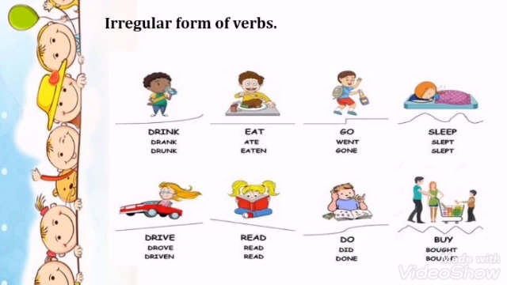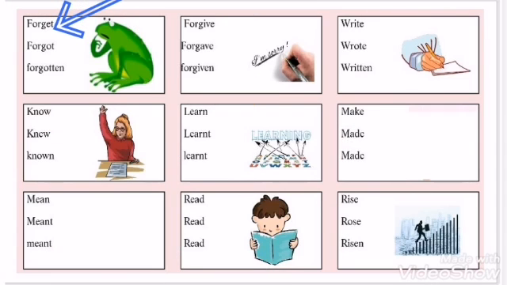So my dear students, these are the irregular forms of verb when and where all the spellings are completely changed. Now we will look at some more examples. Our first example is forget, forgot, forgotten. Next example is forgive, forgave, forgiven. Our next example is write, wrote, written. Our next example is know, knew, known. Our next example is learn, learned, learned. Next is make, made, made.